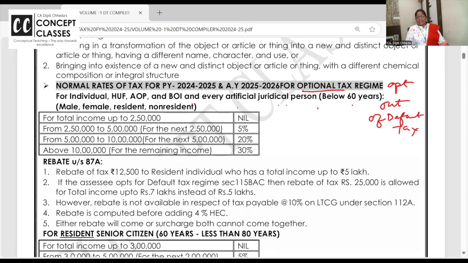What are the tax rates? Up to 2,50,000, basic exemption, nil. On the next 2,50,000, that is 2,50,000 to 5 lakh, 5%. 5 lakh to 10 lakh, on the next 5 lakh, 20%. And 10 lakhs and above, 30%. I hope you have already learned these rates.